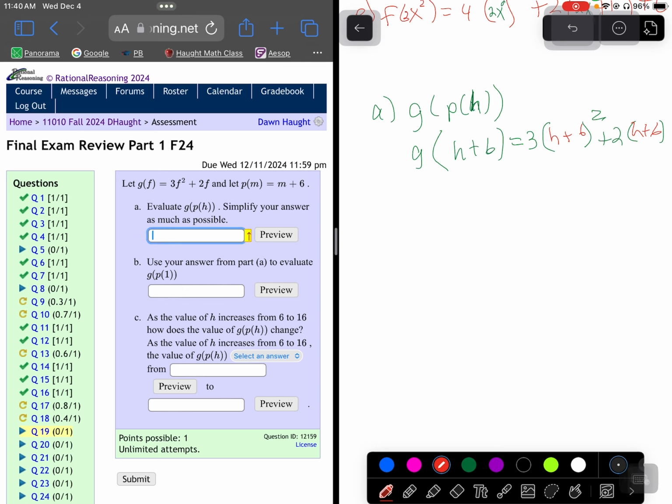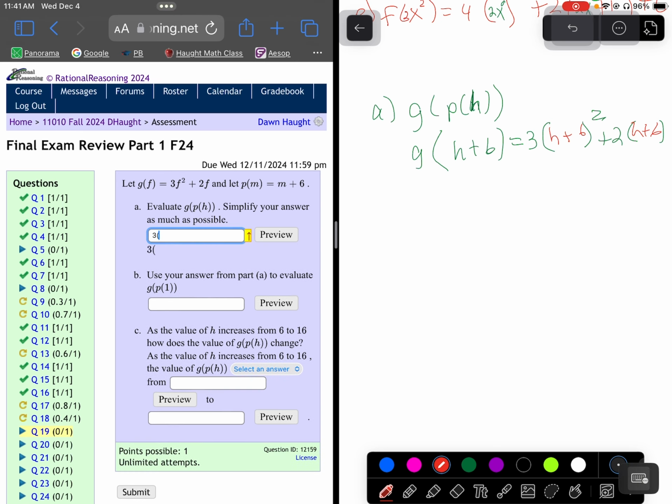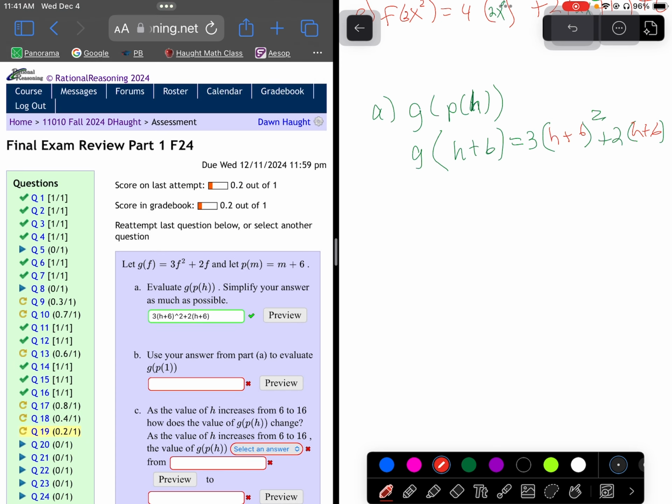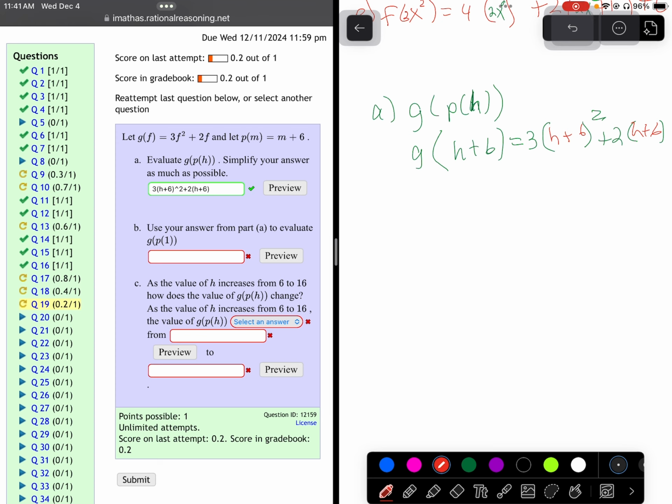And we're going to do like we did the last time when we go to plug that in. So it's going to be 3 times (H plus 6) quantity squared plus 2 times (H plus 6). Good to go. Okay, well, let's submit just to check our thinking. B, you're inputting 1. So you could put 1 into P, get 7, and then put 7 into our G function where the F's are sitting.